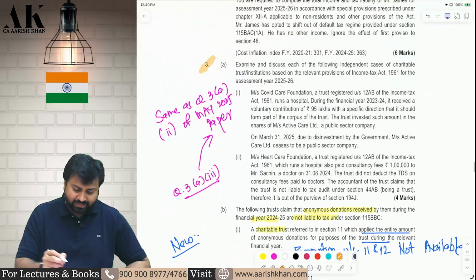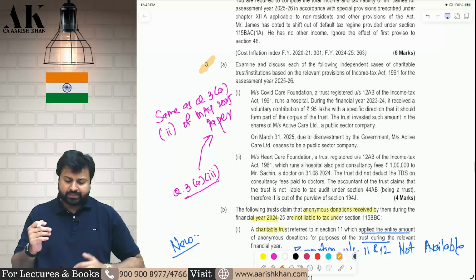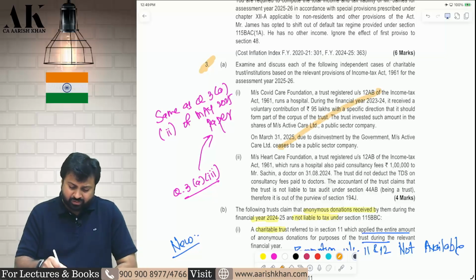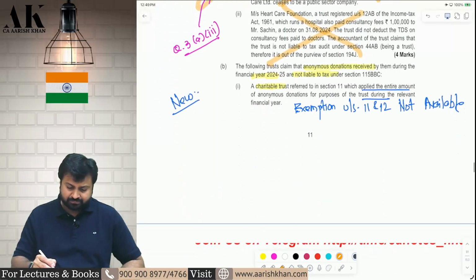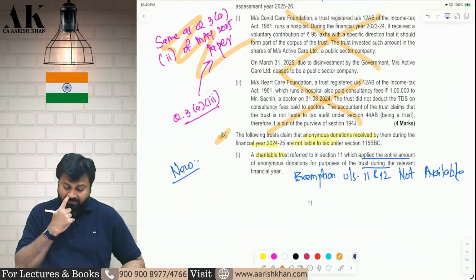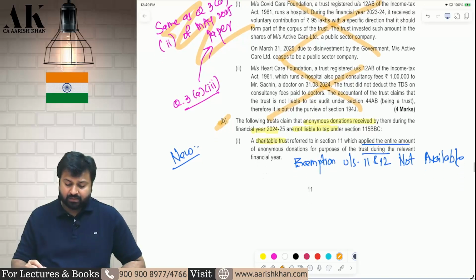Now question number 3 is slightly new. Let's see what is there. No, this is also repeat. Sorry. This is also repeat. Go and check. I have given the reference. Yes, this question is slightly new. That is 3B. What is there in this question?